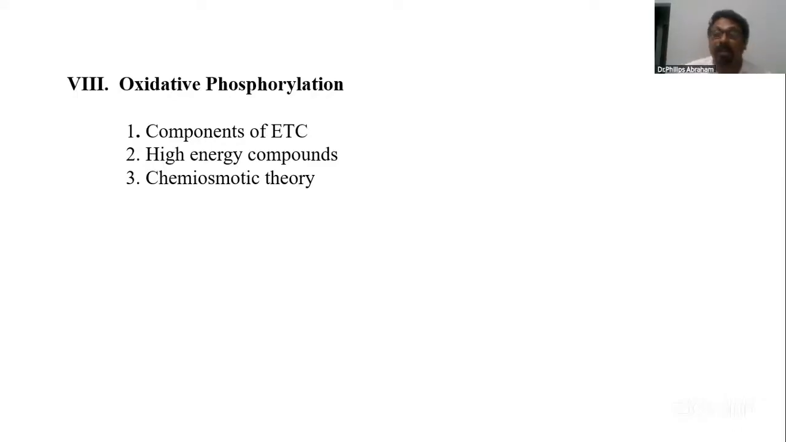Give a schematic representation of electron transport through these. Okay. Then say about complex 5 also. It's also called ATPase.